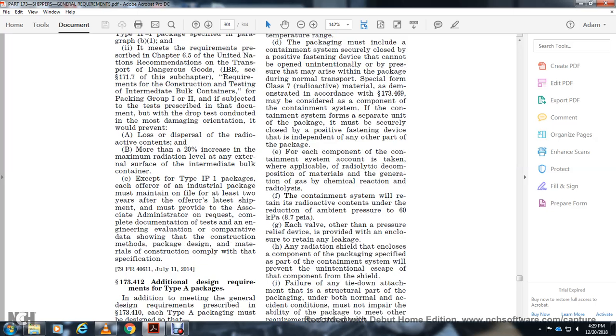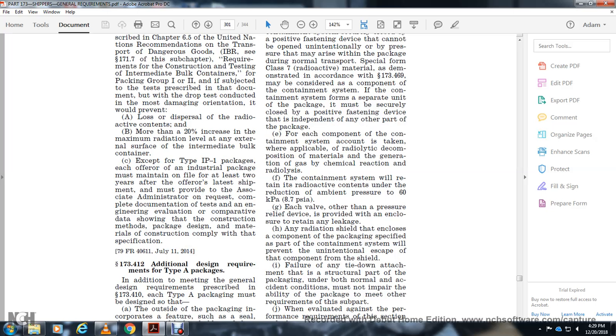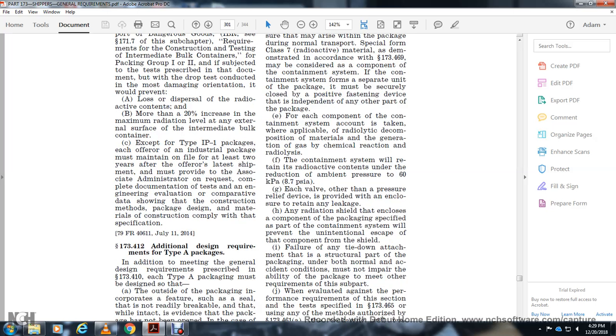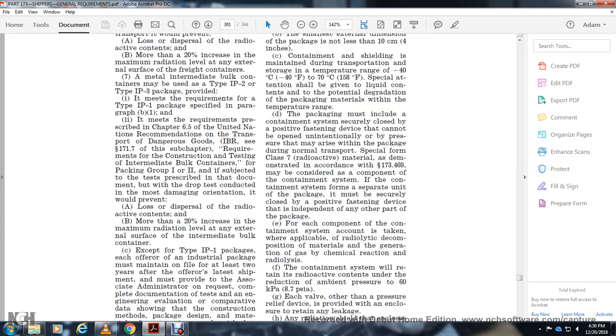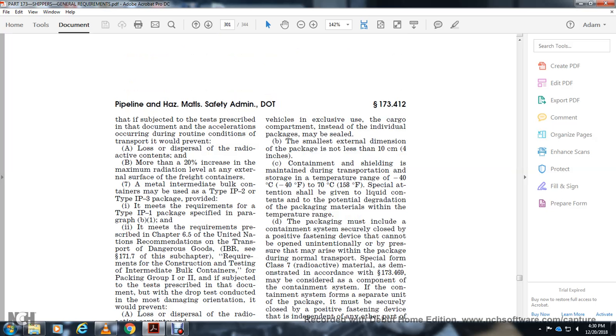Additional design requirements to meet the Type A package requirements, in addition to meeting the initial requirements of the design requirements of the paragraph described in 173.410: the Type A package must be designed so that the outside packaging incorporates a feature, such as a seal, that is not readily breakable and that, while intact, is evidence that the packaging has not been opened. In the case of a package shipped in transport vehicles, exclusive use of the cargo component of the